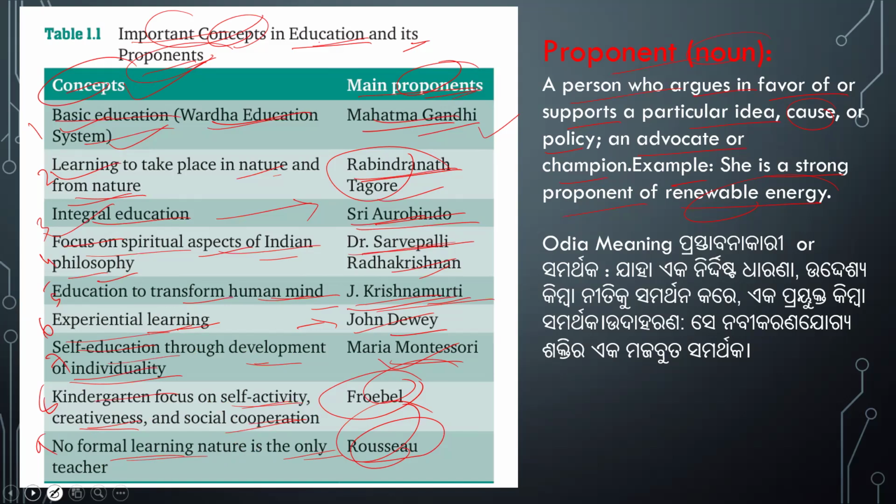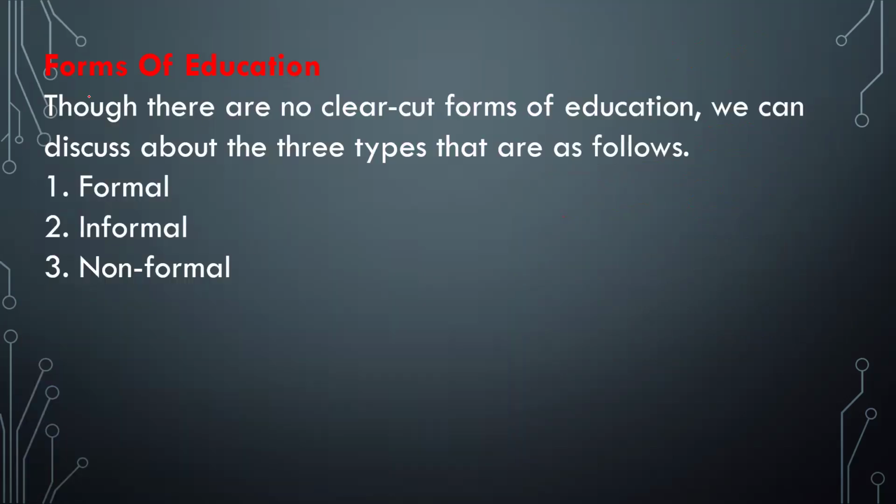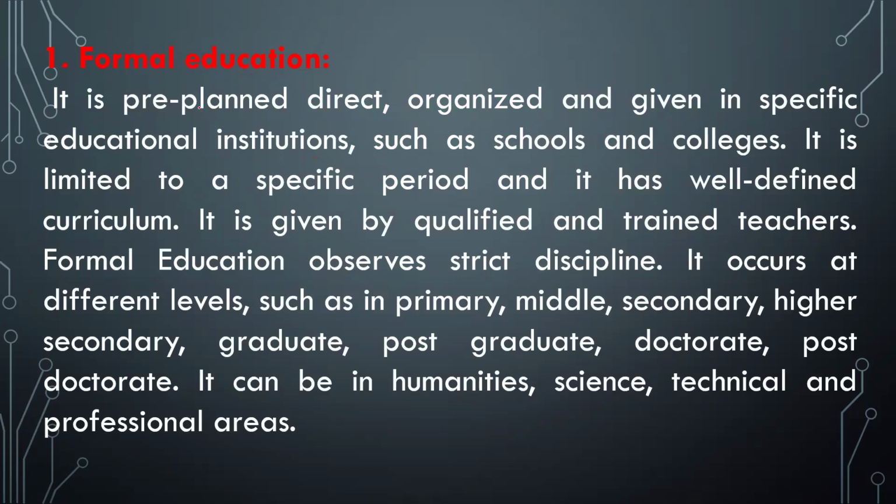So let me discuss another concept, the forms of education. There are no clear-cut forms in education, and we can discuss three types: formal, informal, and non-formal forms of education. So what do you mean by formal form of education? You can see from this slide and understand very clearly.